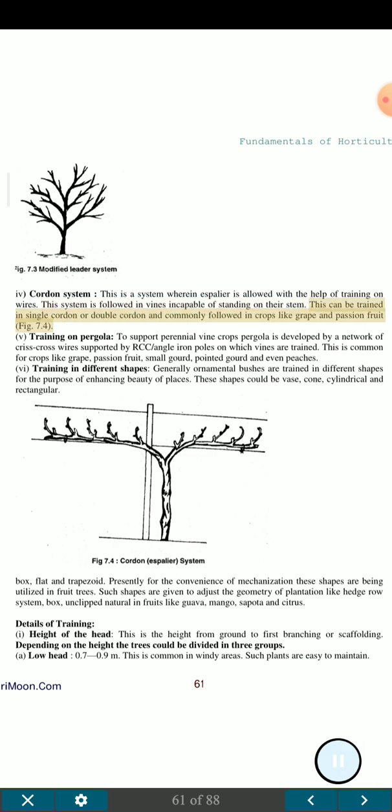Fig. 7.4. V. Training on pergola. To support perennial vine crops, a pergola is developed by a network of crisscross wires supported by RCC or angle iron poles on which vines are trained. This is common for crops like grape, passion fruit, small gourd, pointed gourd and even peaches.